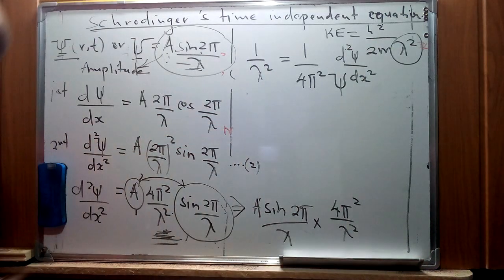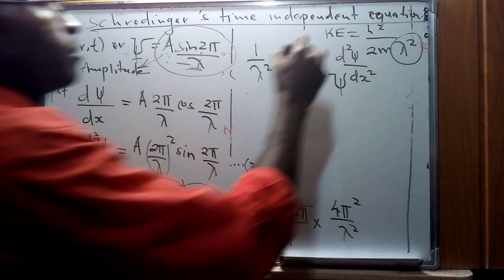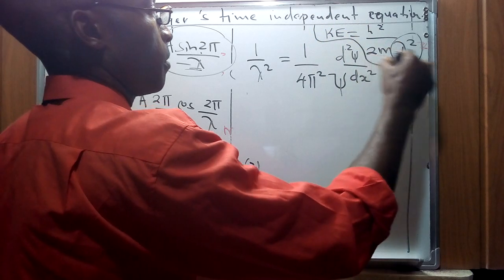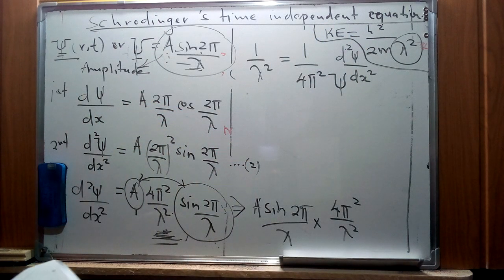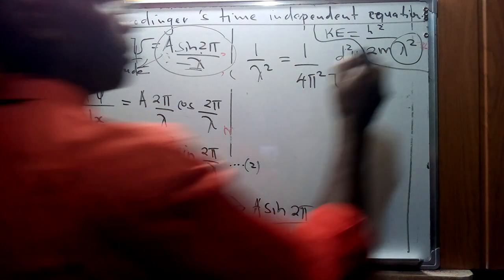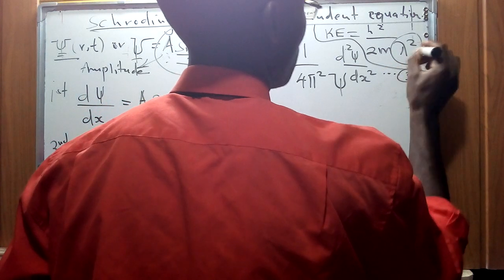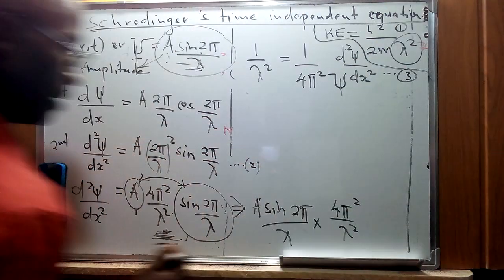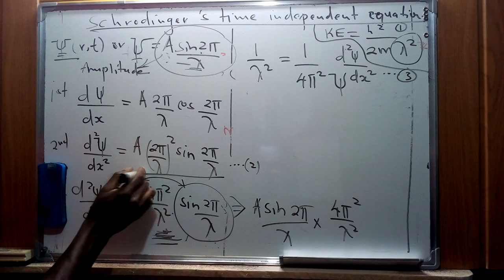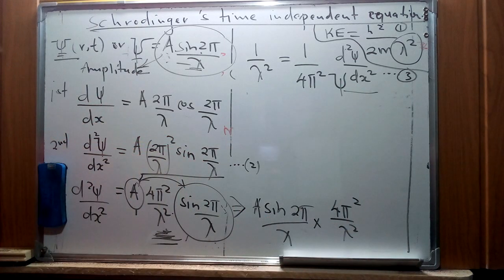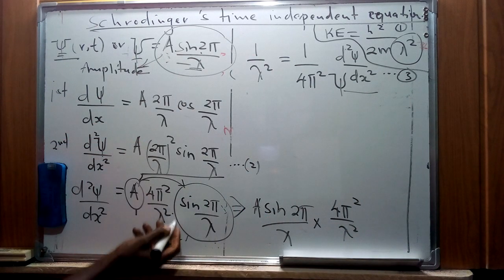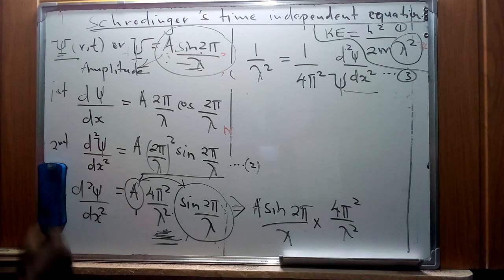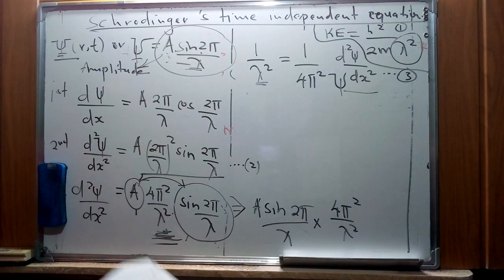So I've just written this here for illustration. This is going to form our equation 3. So this is our equation 1, this forms our equation 2, and this forms our equation 3. We arrived at this by doing a substitution of this and taking this to the other side to remain with only the reciprocal of that.